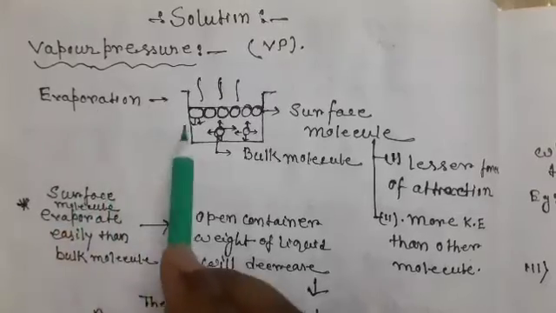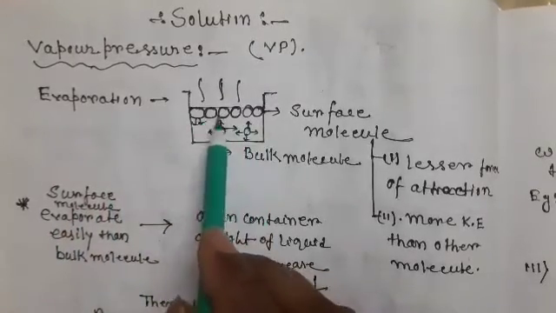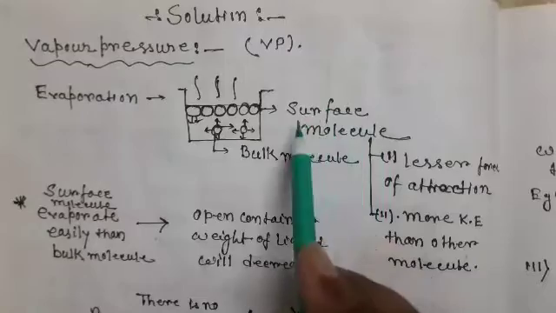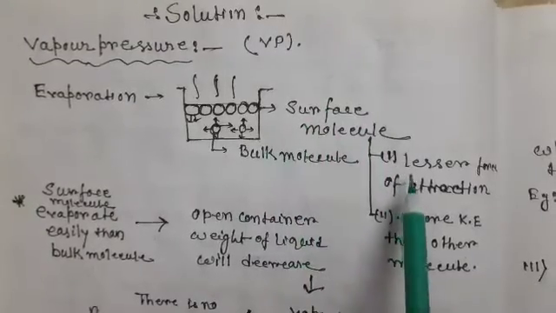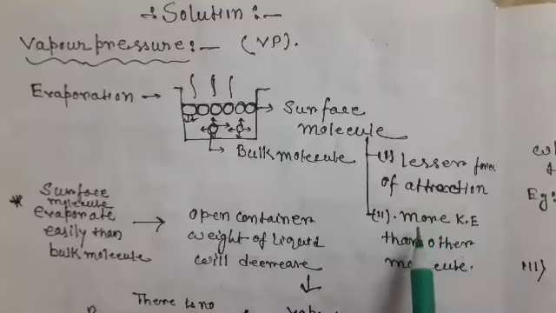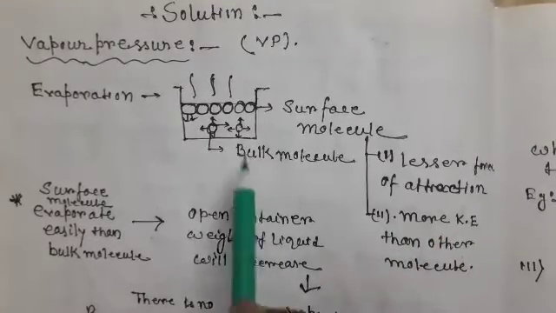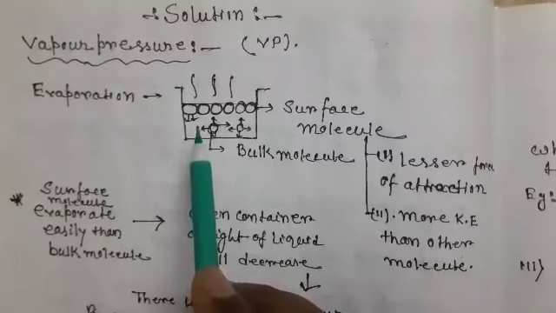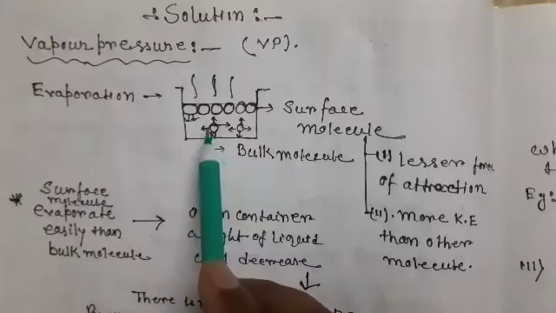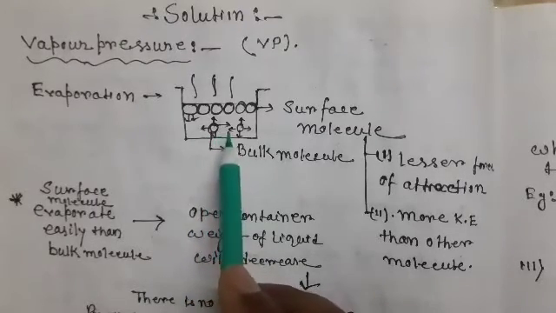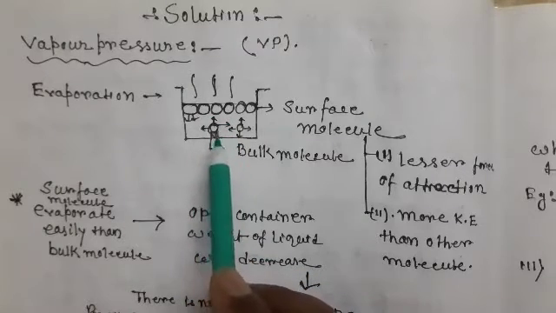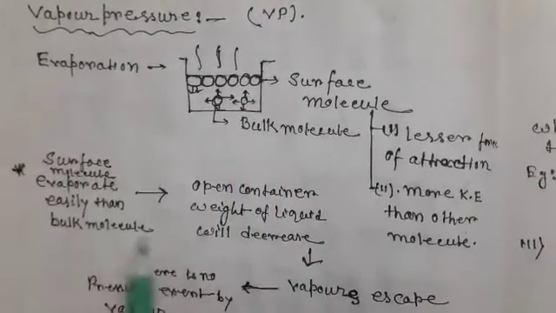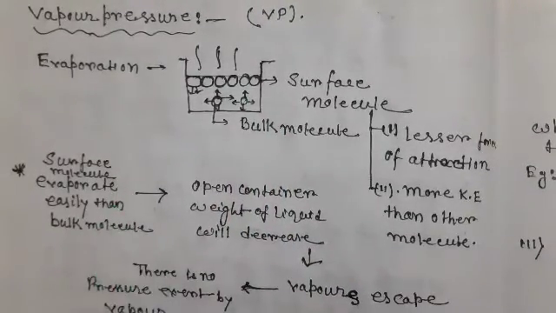This is known as evaporation. Evaporation is a surface phenomenon, that means the surface of the liquid converts into vapor. There are two types of molecules, surface molecules and bulk molecules. Surface molecules have a lesser force of attraction and more kinetic energy than other molecules. See, this is the surface molecule. Surface molecules have a lesser force of attraction because they are attracted only by the molecules below. But bulk molecules are attracted by molecules in all directions. That is why bulk molecules have more force of attraction than surface molecules, and surface molecules evaporate more easily than bulk molecules.